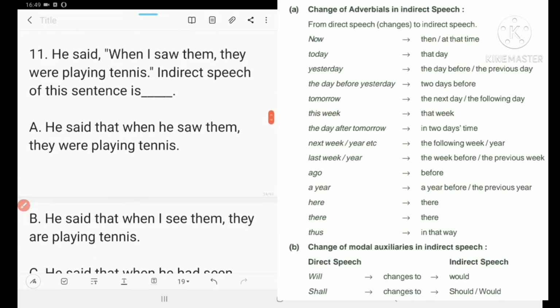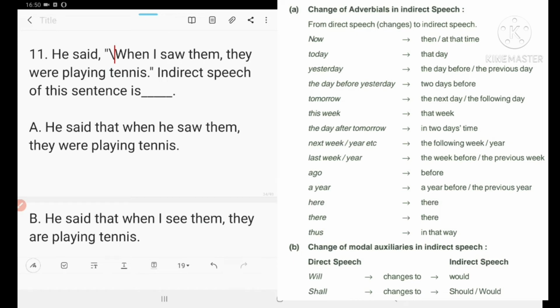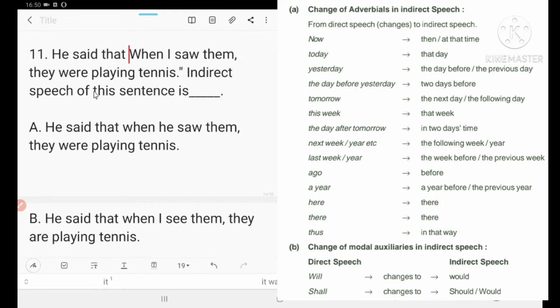that is 11. He said, when I saw them, they were playing tennis. This is a complex sentence. We will not change any past tense. It will remain as usual. So that shall be used instead of inverted comma. So he said that, when W will become small letter, when.